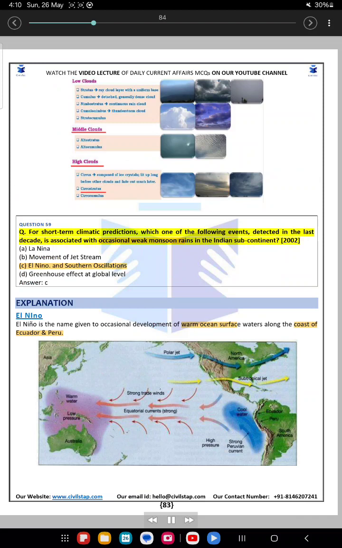Question 59. For short-term climatic predictions, which one of the following events, detected in the last decade, is associated with occasional weak monsoon rains in the Indian subcontinent? A. La Nina. B. Movement of jet stream. C. El Niño and southern oscillations. D. Greenhouse-affected global level.